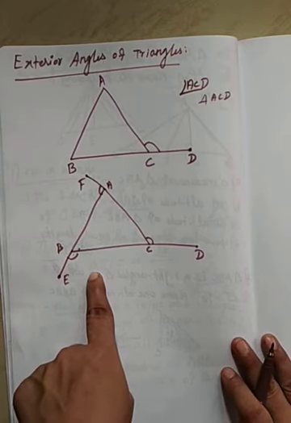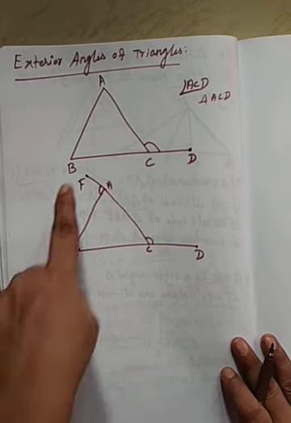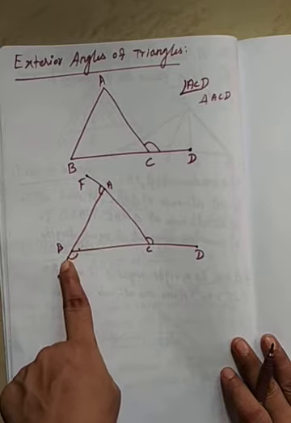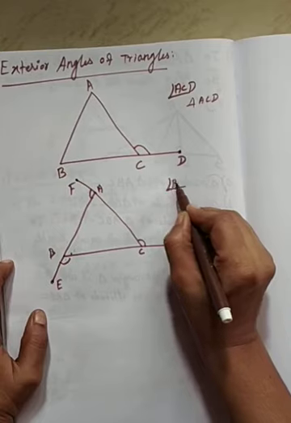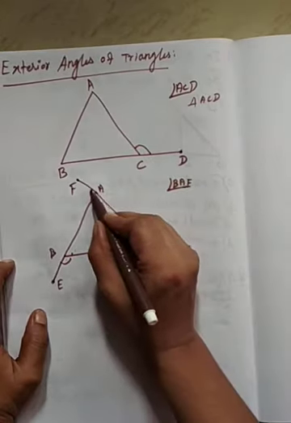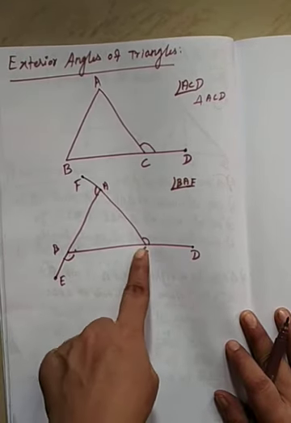The other two exterior angles formed are angle BAF. See here, angle BAF. See the middle point is A, so you can put the angle for A. Okay, and then angle CBE.